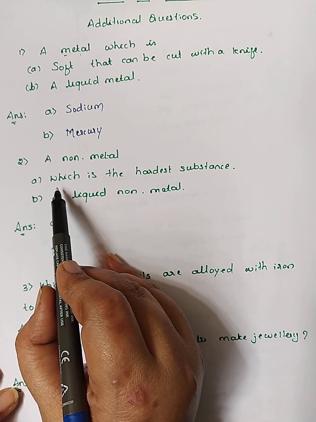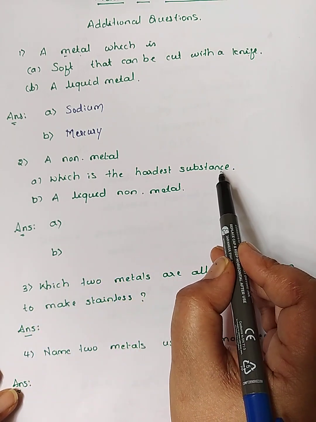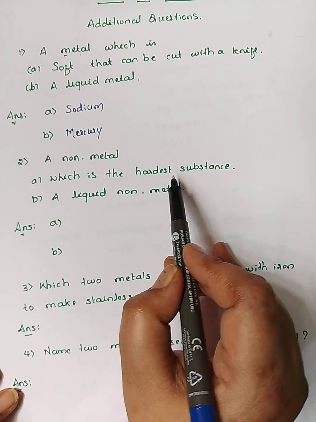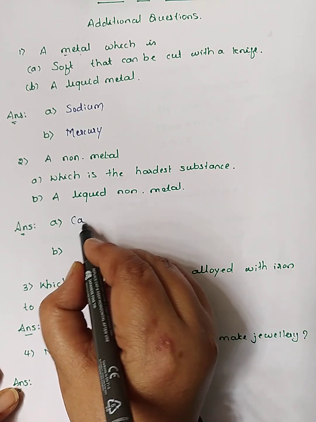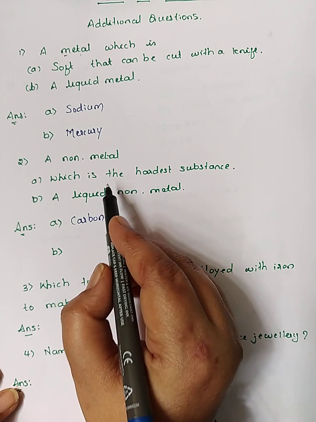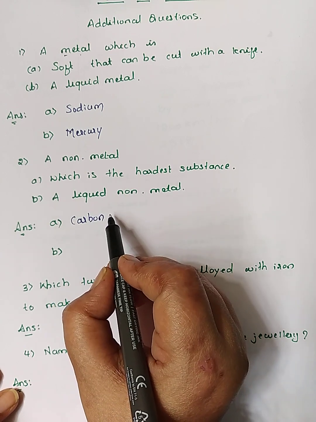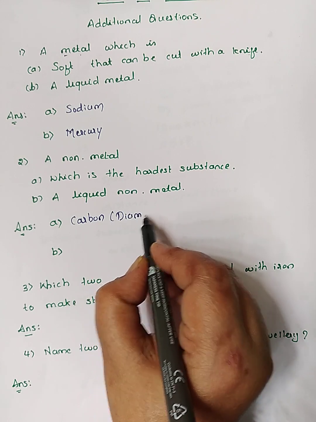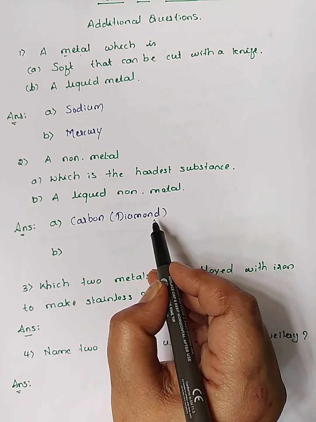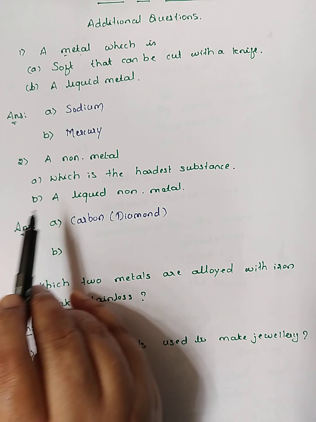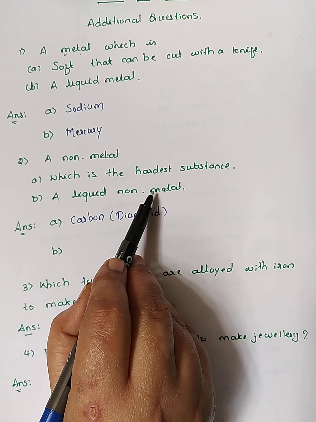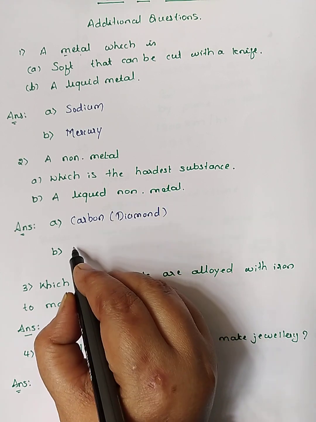But here the question is which is the hardest substance. Means you have to mention that non-metal which is hardest. So that is carbon. Carbon is the non-metal which is the hardest substance and it occurs in the form of diamond. So diamond is the hardest. And next one is a liquid non-metal. So which is that? A liquid non-metal is bromine.